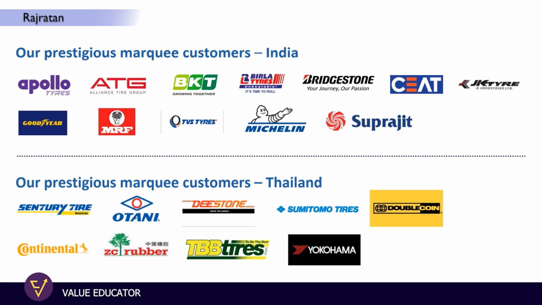If we check the Indian clients for Rajratan Global Wires, they have Balkrishna Industries, Apollo Tyres, CEAT, MRF, Goodyear, Michelin, Suprajit, JK Tyres, TVS Tyres. So most of the tire companies are customers of Rajratan Global Wires, and similarly we can check the details for Thailand as well. All the marquee tire manufacturers are customers of Rajratan Global Wires, and this is how Rajratan Global Wires is a leading producer of bead wires in India and Thailand.